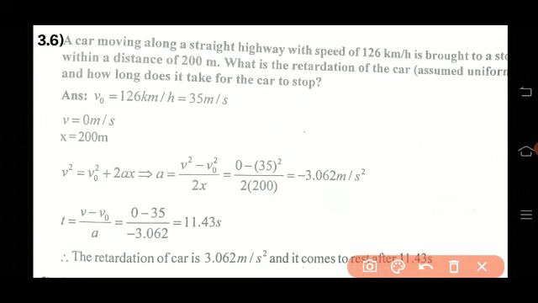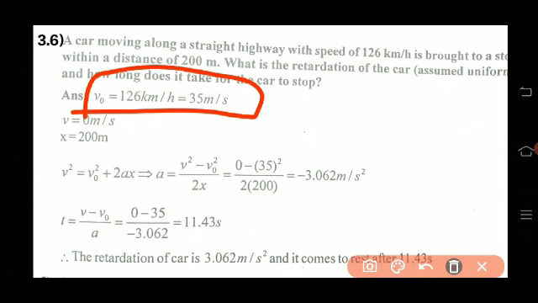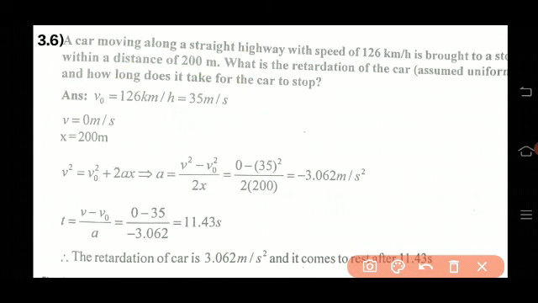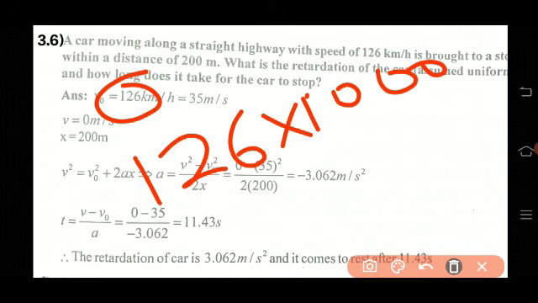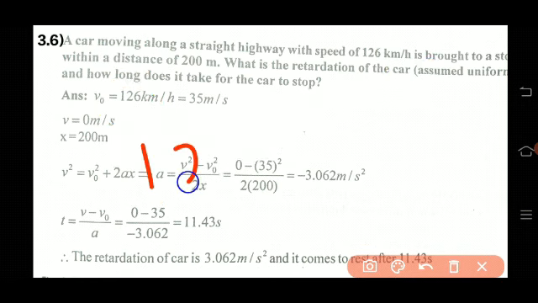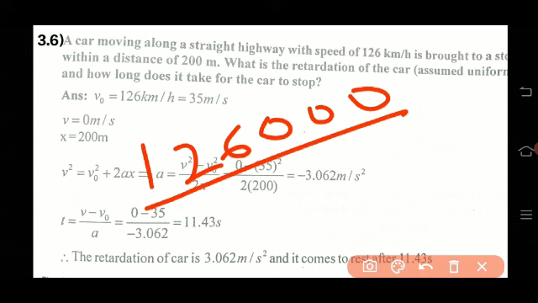Just write the given things. Initial velocity, 126 km per hour. You can convert it into meter per second. How to convert? That is 126 into 1000, that is in terms of meter, since this is in terms of kilometer. You can write 126,000 by how many seconds per hour? That is 3600.